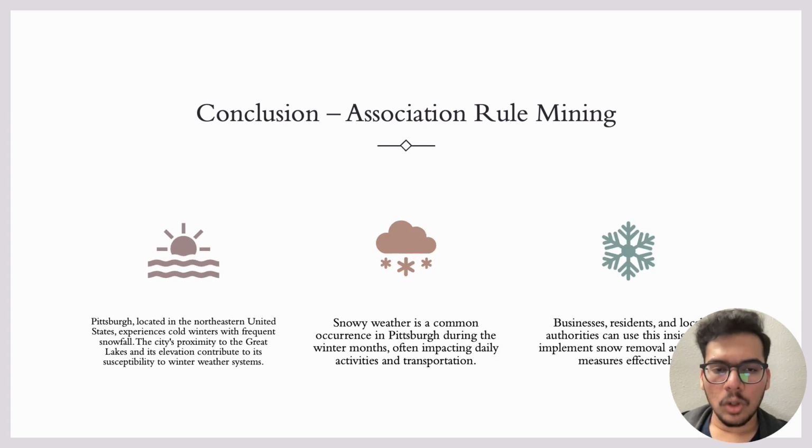And also Pittsburgh, located in the northeastern part of United States, experiences cold winters with frequent snowfalls. The city's proximity to Great Lakes and its elevation contributes to the susceptibility to winter weather systems. Snow weather is a common occurrence in Pittsburgh during the winter months. It often impacts the daily activities and transportation, as it is tough to travel during the snow. Businesses, residents, and local authorities can use these insights from this study to implement snow removal and safety measures effectively.